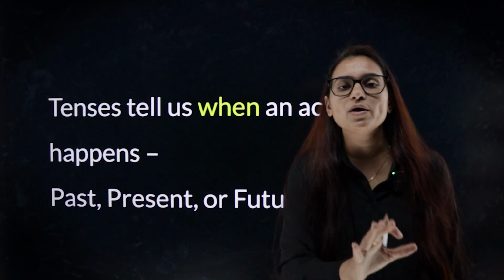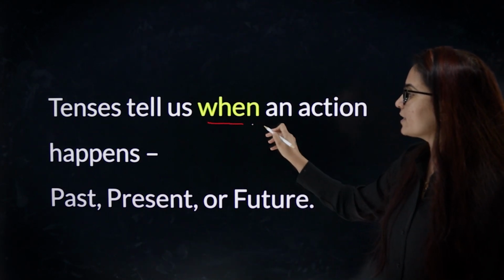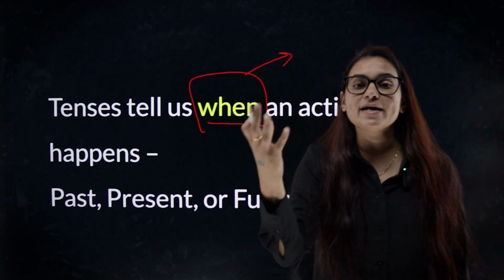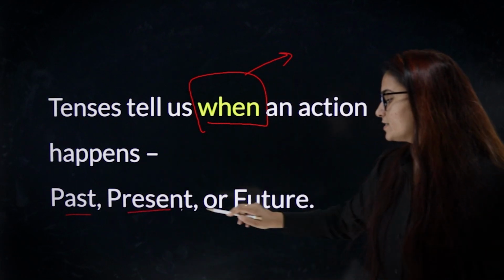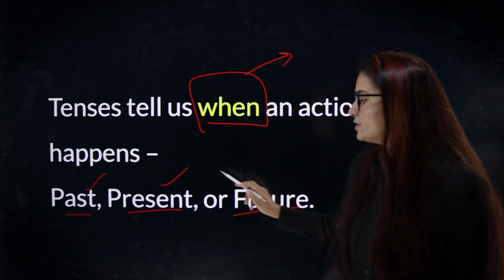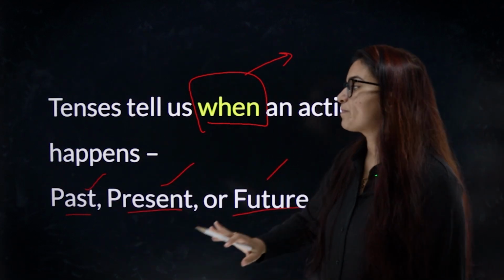Let's talk about what are tenses. Tenses tell us when an action happens. This should be your focus level. When is that action taking place? Is this action taking place in past, present, or future? That means there are three kinds of tenses: past tense, present tense, and future tense.